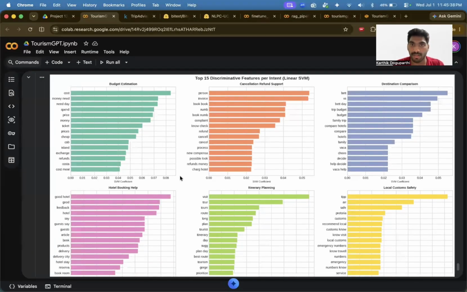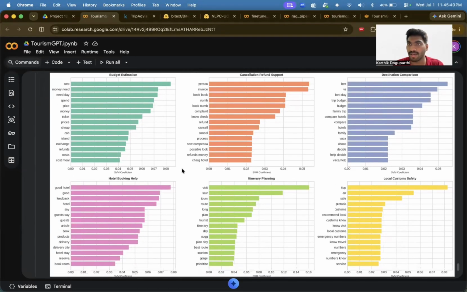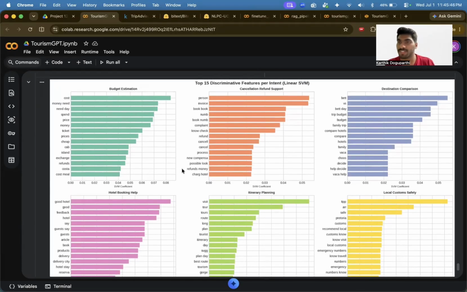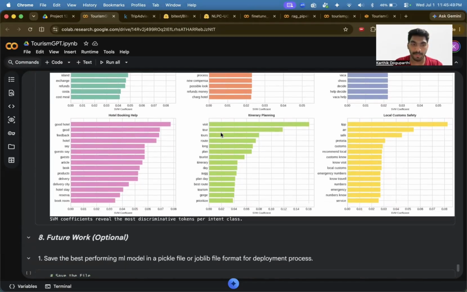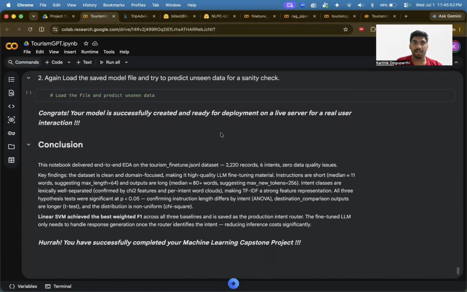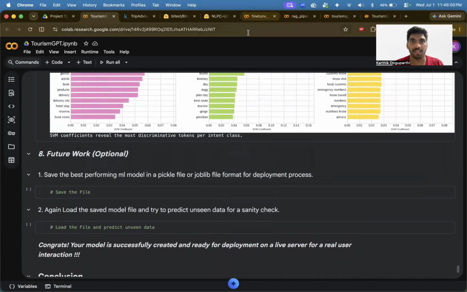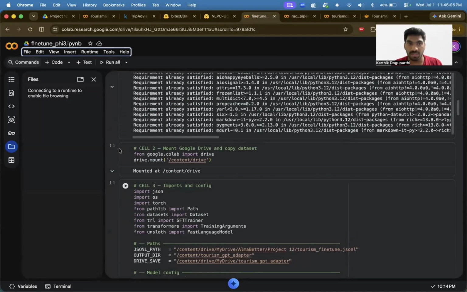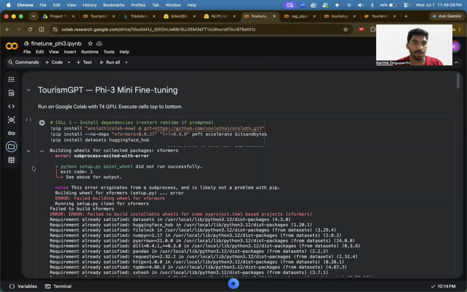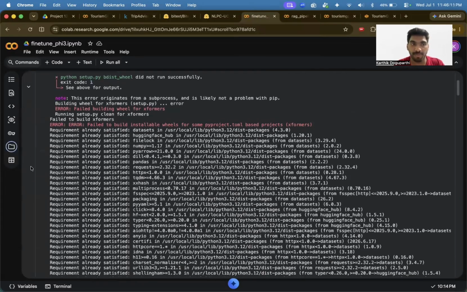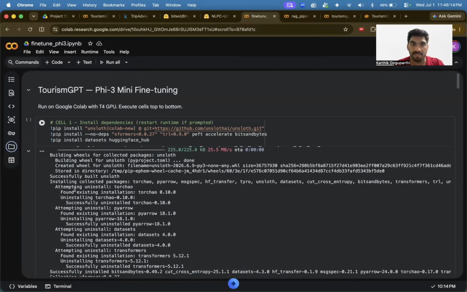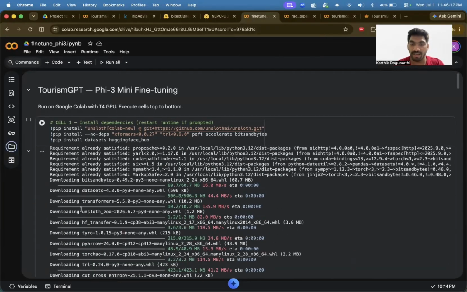These are the features given in my six different models per intent, which are the top 15 words used. After doing this, before the conclusion, to prepare my LLM I need to tune my model. So as you can see here, my Tourism GPT is being tuned based on the GitHub techniques.